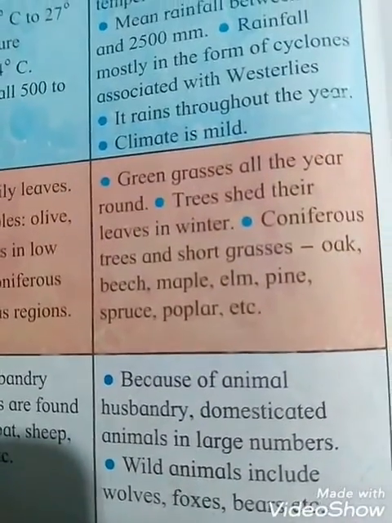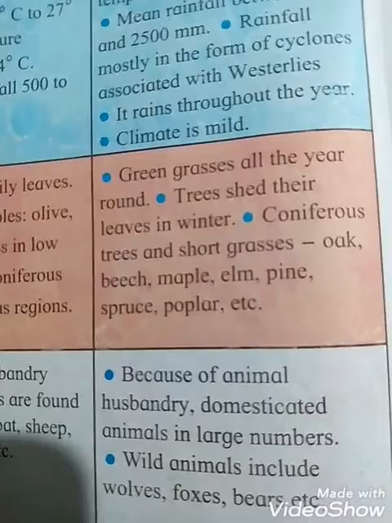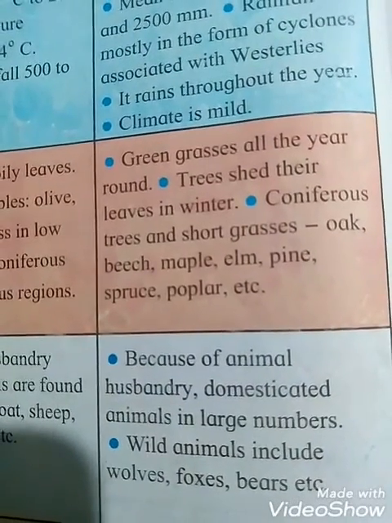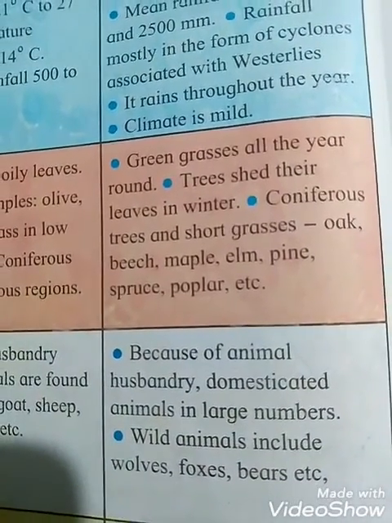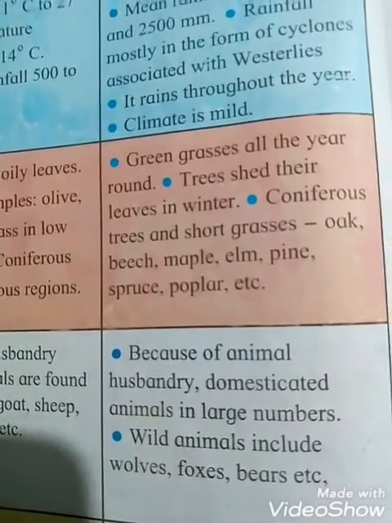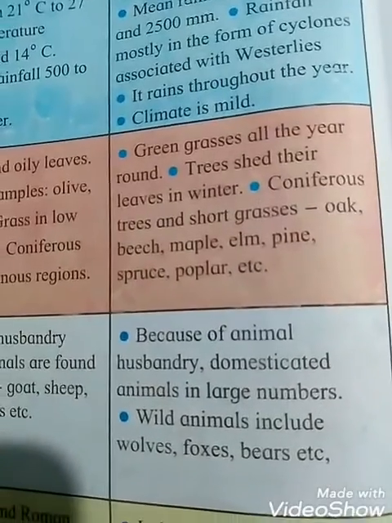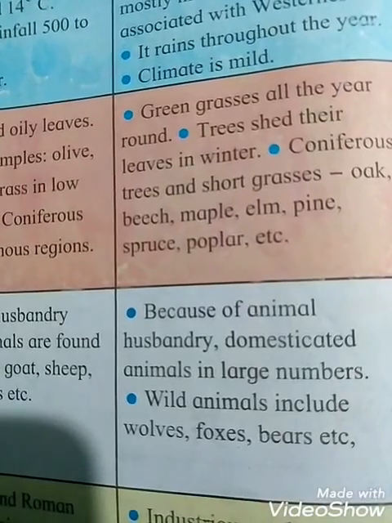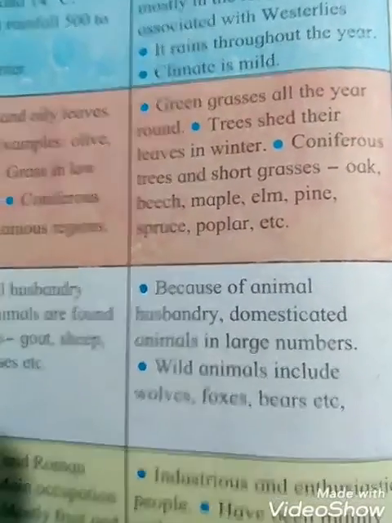In this place, the West European region, what types of animal life are there, students? See students, because of animal husbandry, domesticated animals are found in large numbers. Here also people are doing animal husbandry as an occupation, students. Wild animals include wolves, foxes and bears, found here in the West European region.